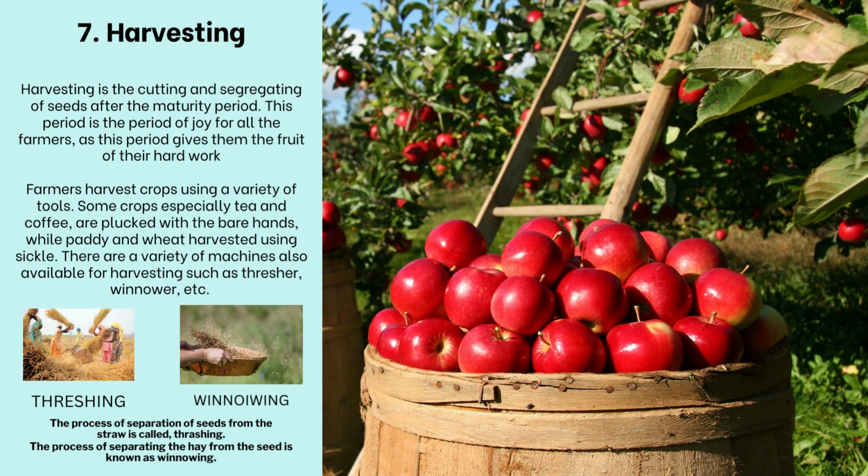7. Harvesting. Harvesting is the cutting and segregating of seeds after the maturity period. This is a period of joy for all the farmers, as it gives them the fruit of their hard work. Farmers harvest crops using a variety of tools. The process of separation of seeds from the straw is called threshing. The process of separating the husk from the seed is known as winnowing.